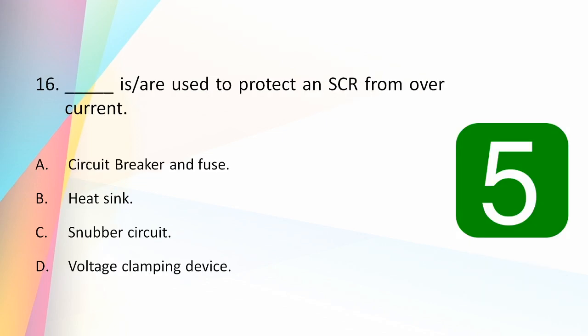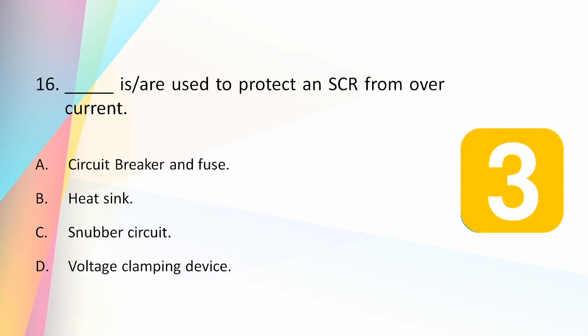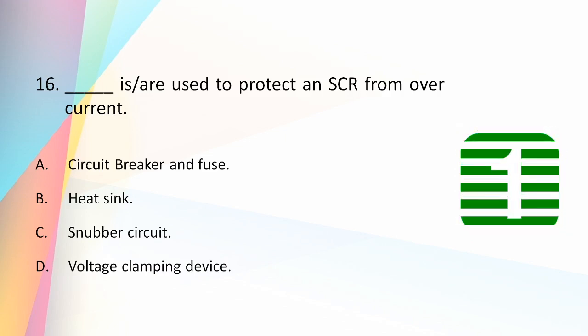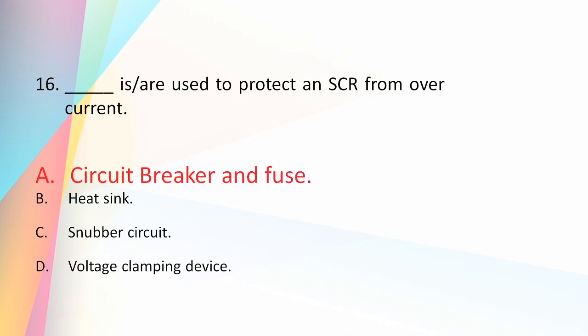Dash is or are true to protect an SCR from overcurrent. Circuit breaker and fuse, heat sink, snubber circuit, voltage clamping device. And the answer is circuit breaker and fuse are used to protect an SCR from overcurrent. So the circuit breaker or fuse breaks the circuit and protects the SCR during overcurrent.